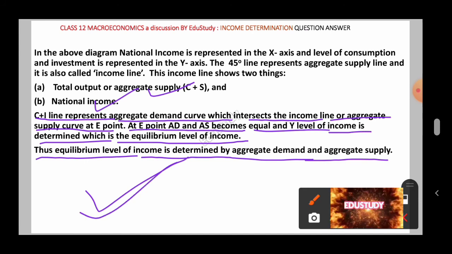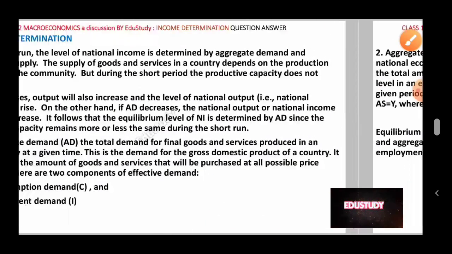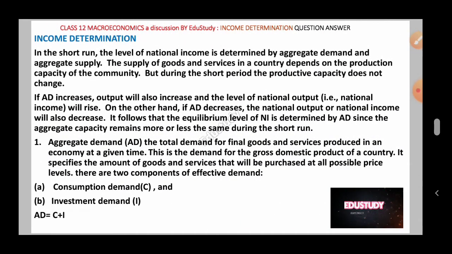If you include this part, whatever note I have given here, in your question answer, then definitely whatever marks are allotted, you will earn in your examination. That is definite. So you have to be attentive here, and if you have not understood this, then you have to rewind the video and watch again and then try to write in your notebook. Without writing you cannot memorize all this and you cannot understand. So if you have not understood, rewind the video, pause the video, listen again and then try to understand.